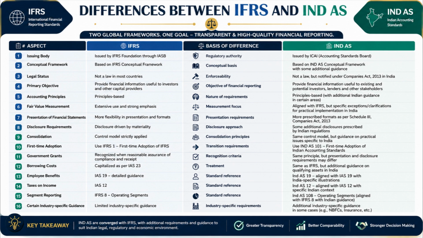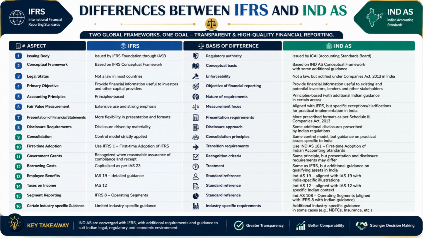Number 11. IFRS recognizes government grants when there is reasonable assurance of compliance and receipt, whereas IND AS follows the same principle but may differ in presentation and disclosure requirements. Number 12. IFRS requires borrowing costs to be capitalized according to IAS 23, whereas IND AS follows similar requirements with additional guidance for qualifying assets in India.